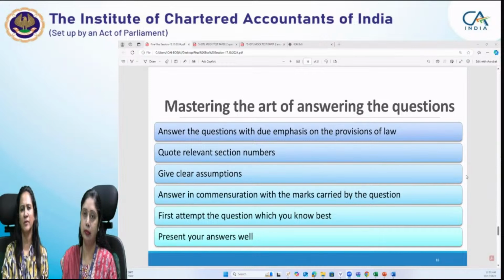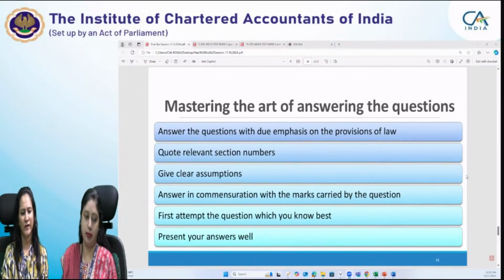For example, a very simple point: it might not be given in the question whether the amounts given are inclusive of taxes or exclusive of taxes. So whatever way you treat the question, whatever way you assume and answer the question, please write a note below the table or below your answer that the above answer has been answered on the basis of this assumption.